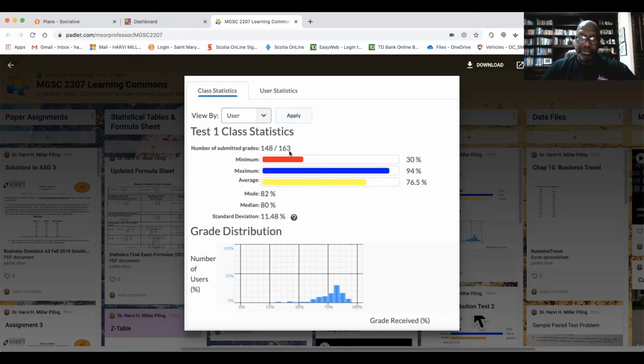148 out of 163 students actually answered that test. We see the minimum was 30%, so some people did fail. Maximum was 94%, the average was 76.5, and you can see the distribution. So I show that to them so they could actually see what that distribution looks like, see how they compare to the average for that particular test. So I just copy that out of Brightspace, take an image capture, and then post that there as an image,